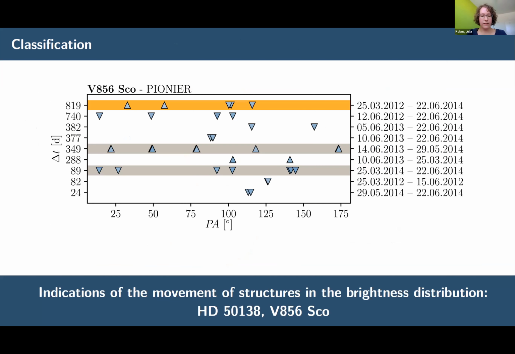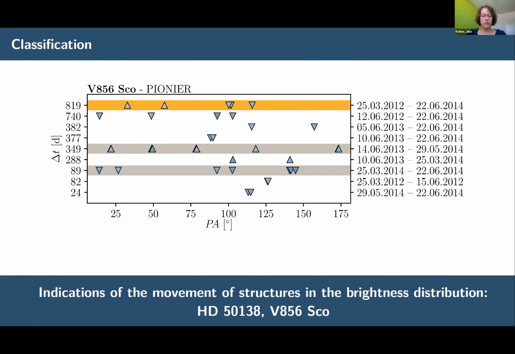To investigate the symmetry of the variations, we now plot all visibility differences we identified as being caused by temporal variability over the position angle. For this object, we see that on the shortest time scales, the variations seem to be symmetrical, whereas on the largest time scale of a bit more than 2 years, we have deviations in both directions, so increasing and decreasing visibilities.